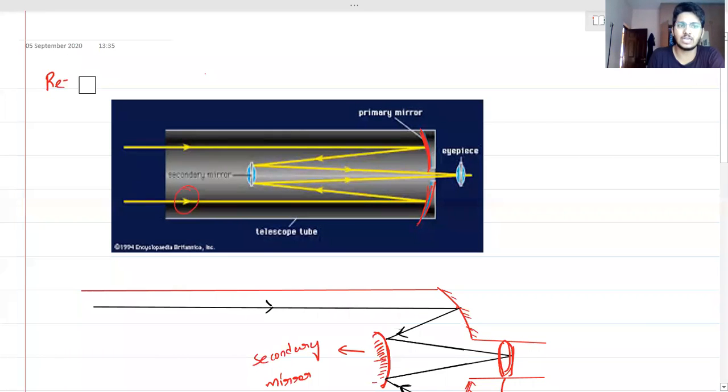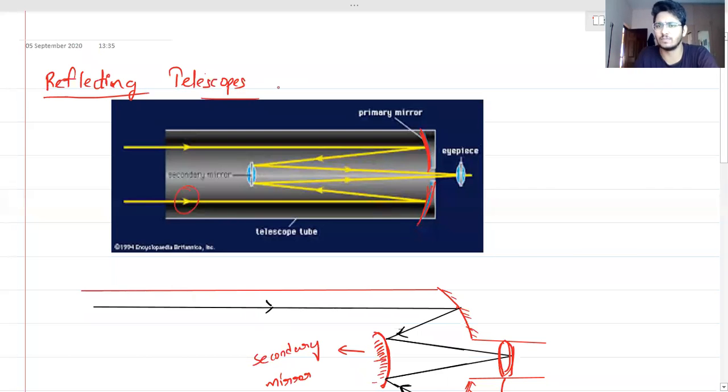ये सबको theory पता होना चाहिए. बाकी सब it is just nothing but a combination of mirrors. It's called reflecting telescopes. I think it will also have a name, Cassegrain telescope. I think NCERT ने दिया होगा. Something by the name Cassegrain telescope. I don't exactly remember the name, but I think वही होगा. We can go through that. ठीक है? Clear? Yes. Yeah.